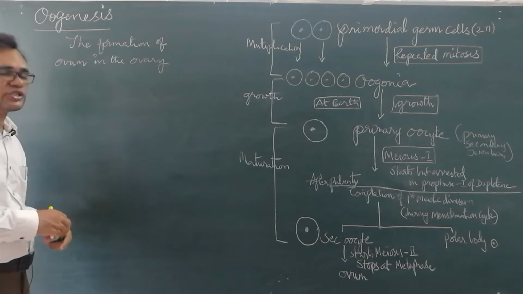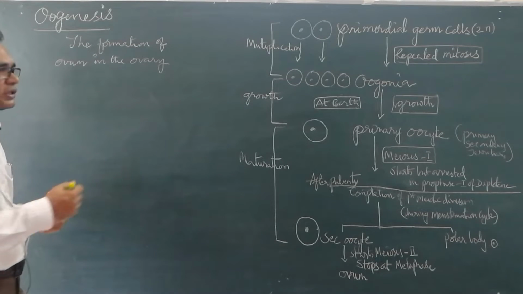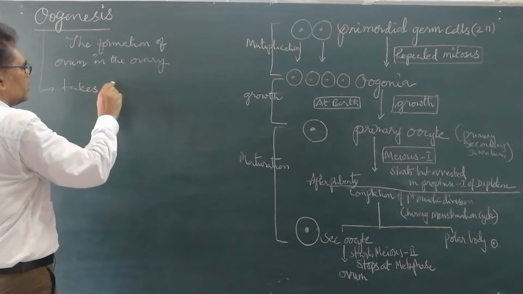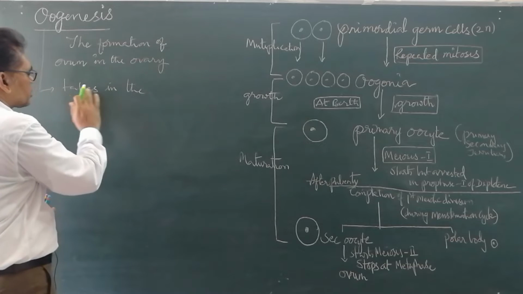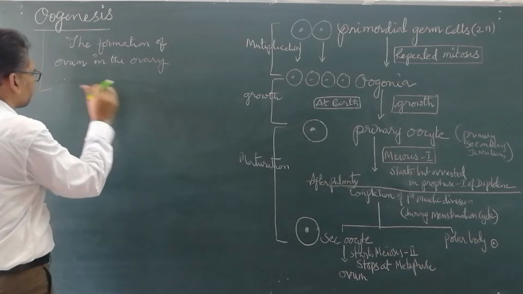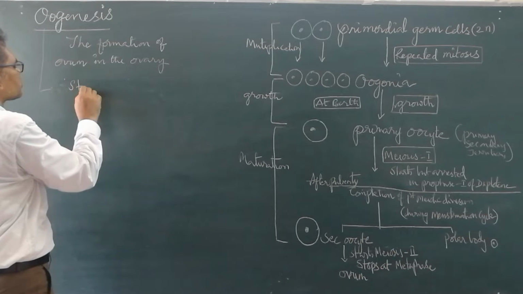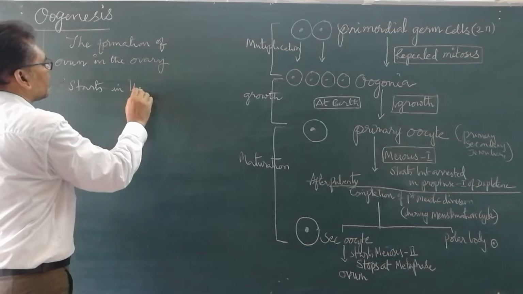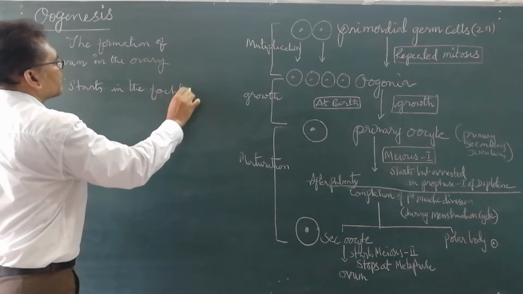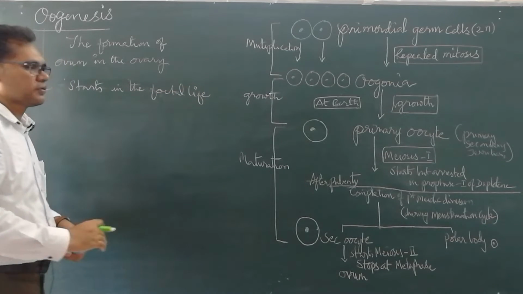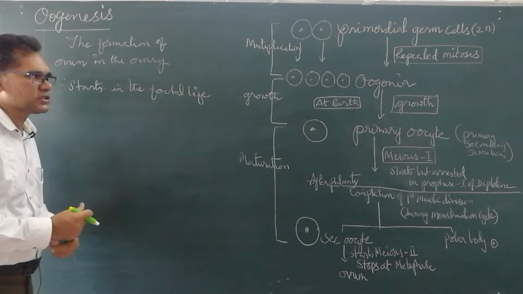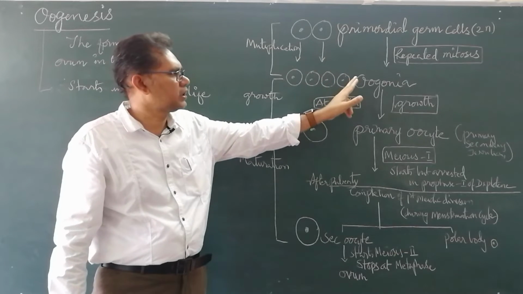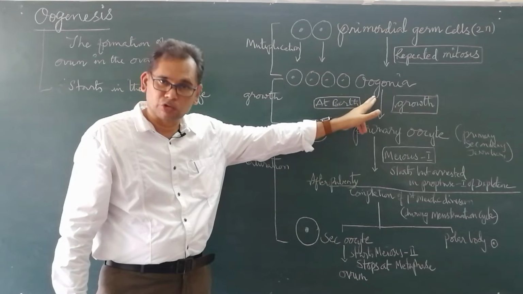This oogenesis starts in the fetal life, where we observe the primordial germ cells divide repeatedly to form these structures, what we call oogonia.